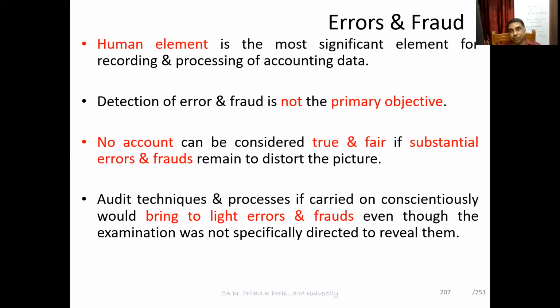Okay, that means audit procedures are not specifically directed to detect error, but in spite of that, error and fraud can be detected, if audit procedures are conscientiously applied.